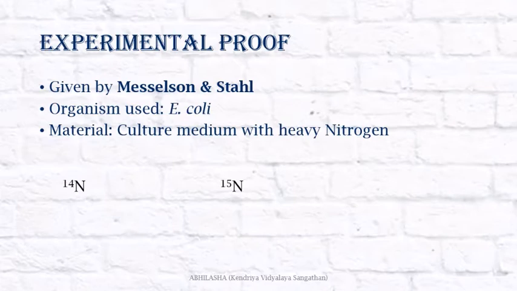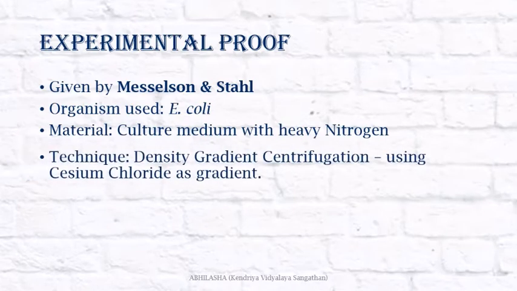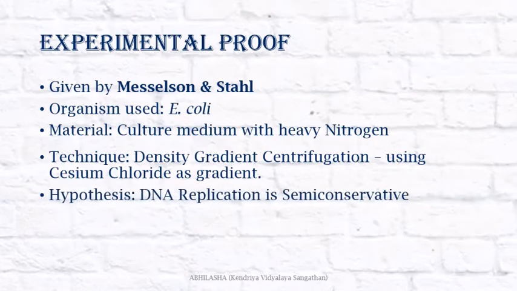Heavy has a mass number of 15, making it heavier. The technique used was density gradient centrifugation using cesium chloride as the gradient. The hypothesis that they wanted to test through this experiment was that DNA replication is semi-conservative.